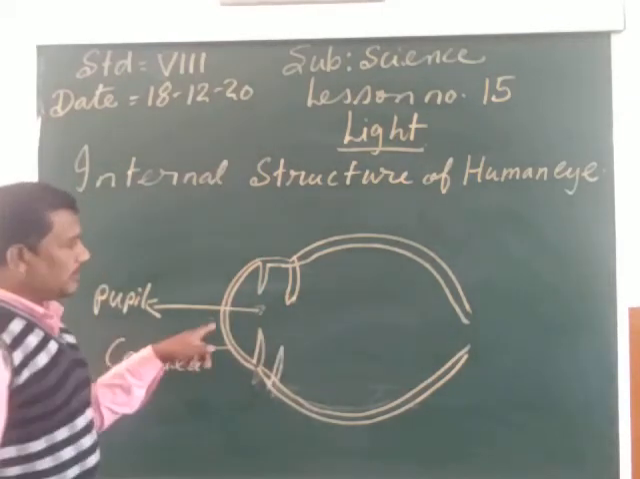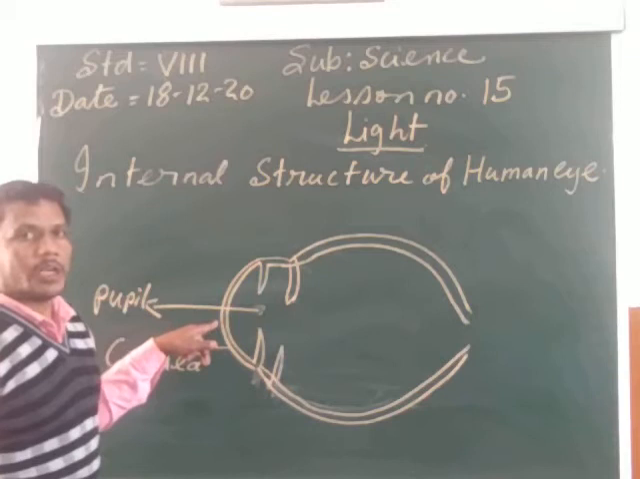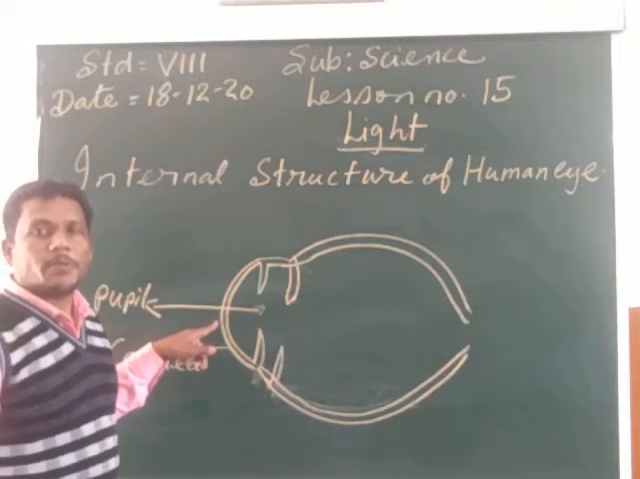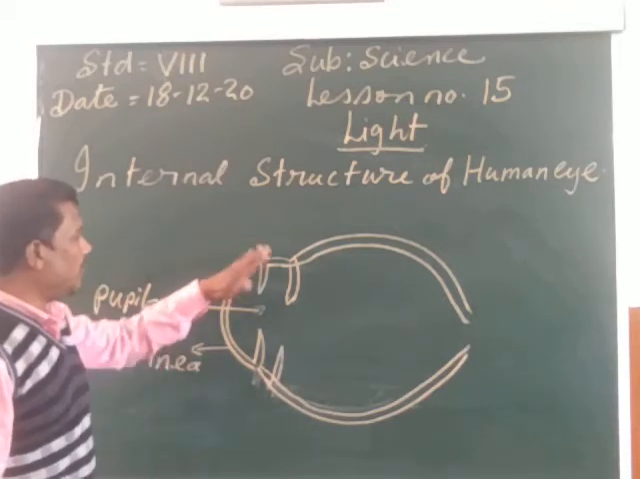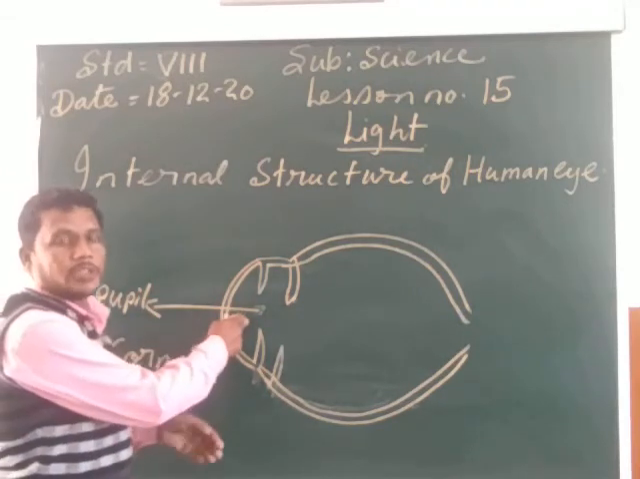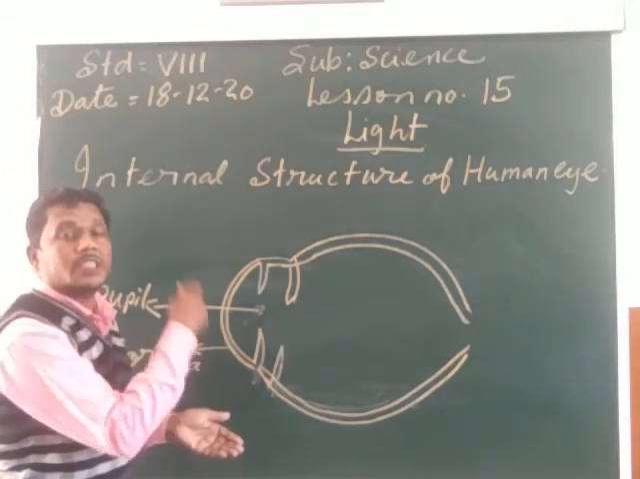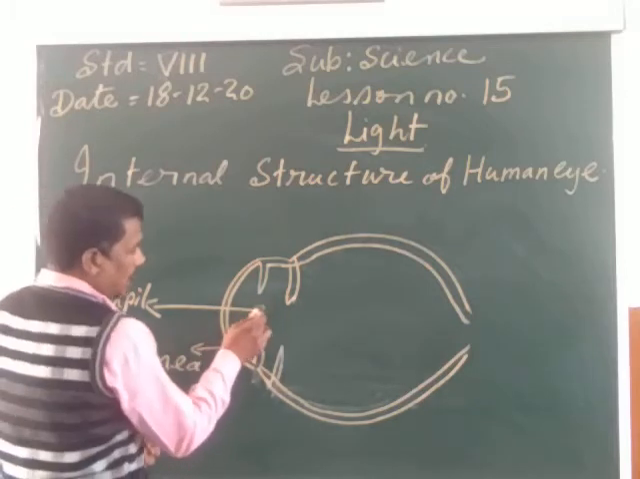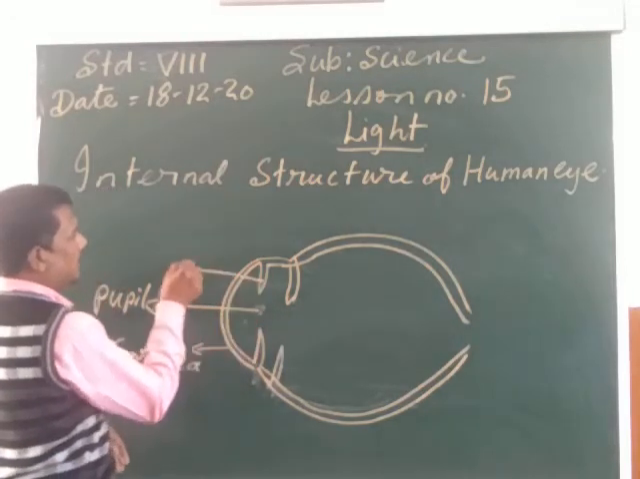After the pupil, we can see the iris. Here the front bulb part of the eye is called the cornea. Cornea is made up of the thin transparent tissue. It is the bulging outer part of the eye. Then after the cornea, we can see the pupil. Pupil is the black hole in the eye through which the light is entering the eye. On both sides of the pupil, we can see the iris.